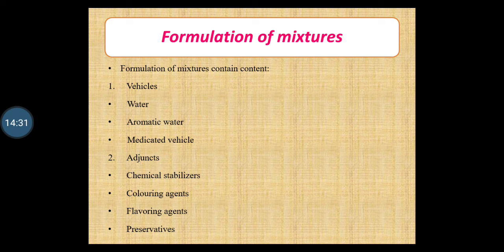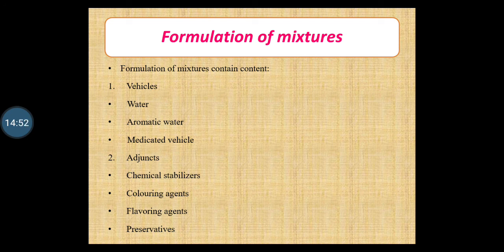Spirit of lemon is used to cover the taste of alkaline citrates. Orange syrup and compound orange spirit mask the metallic and astringent taste of iron salts in pediatric mixtures. These are some of the flavoring agents used in formulation of mixtures.